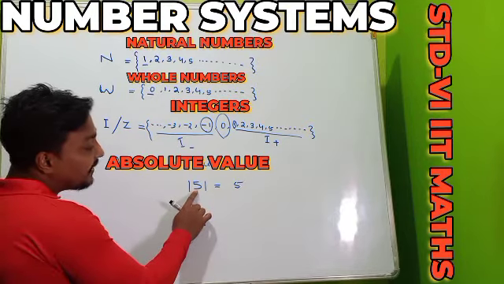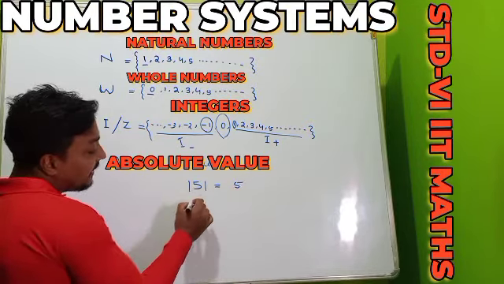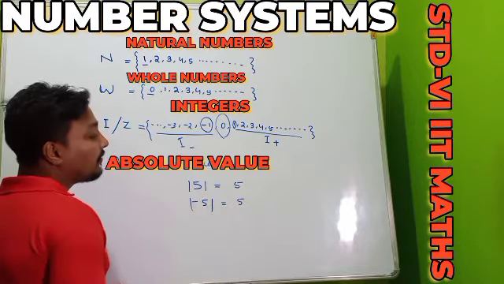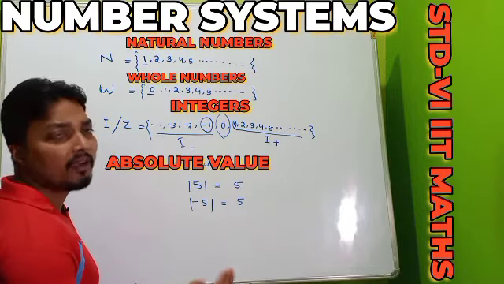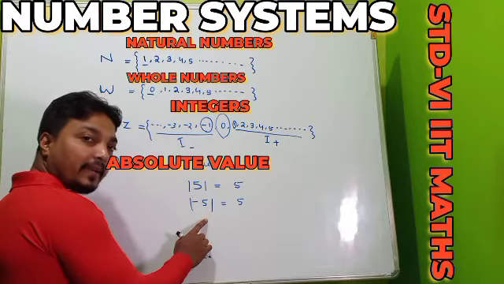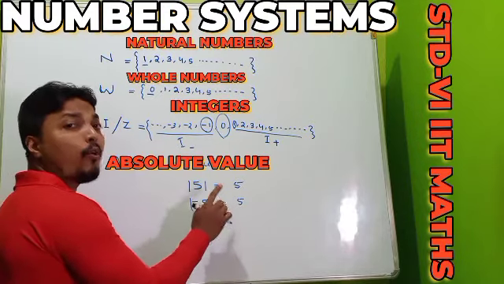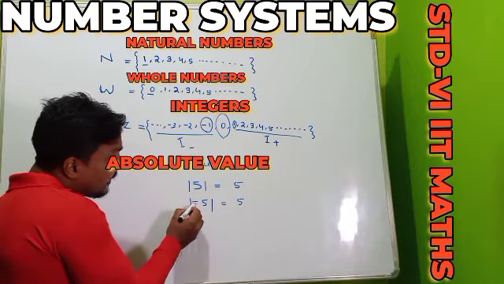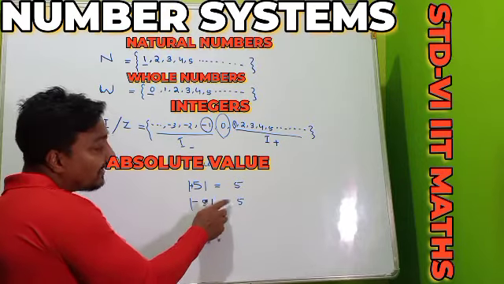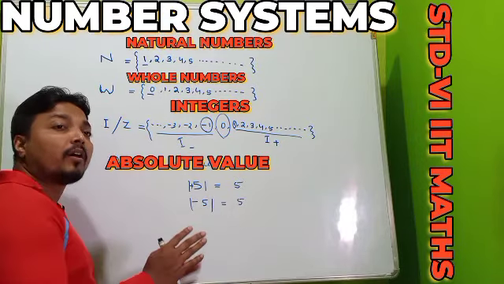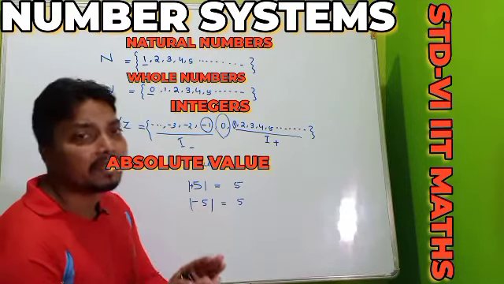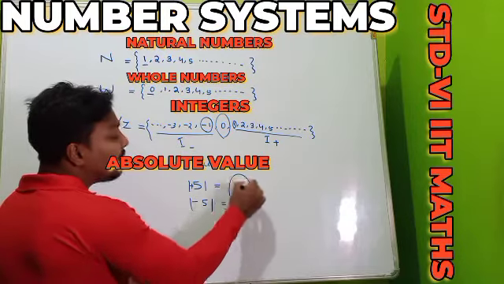See, here it is 5, its absolute value is 5. Here it is minus 5, its absolute value is also 5. So one thing you have to remember: it may be a positive integer, otherwise it may be a negative integer, but the absolute value is only the number. Whether it has a plus or minus, you have to erase the minus and write it with the plus sign. So the absolute value of any integer, whether positive or negative, is always positive.